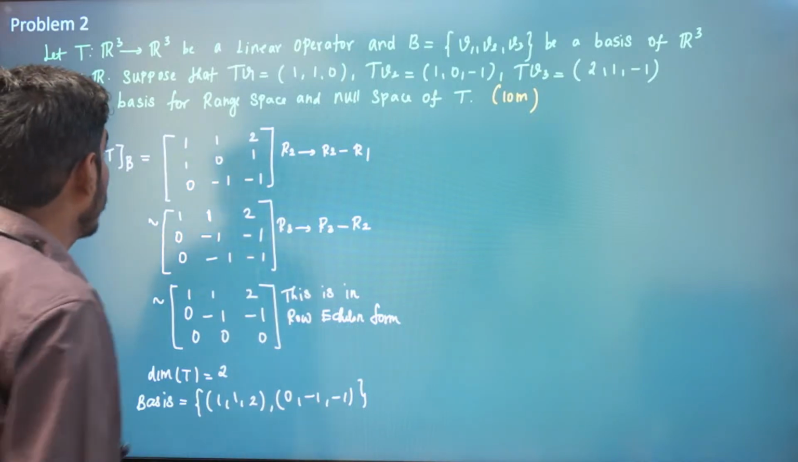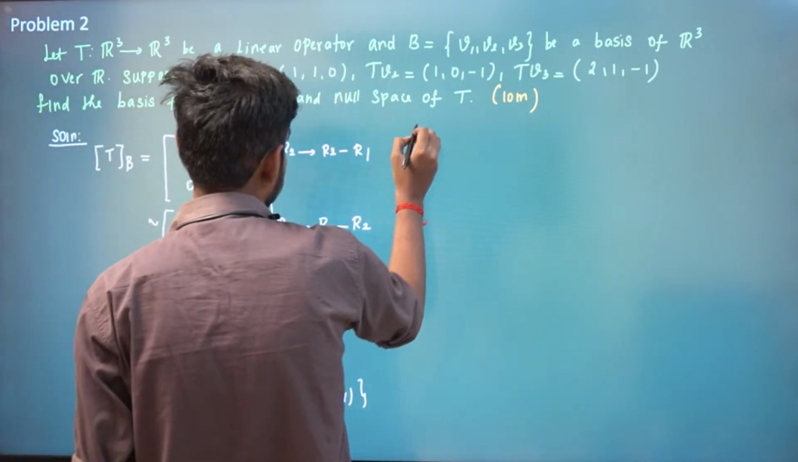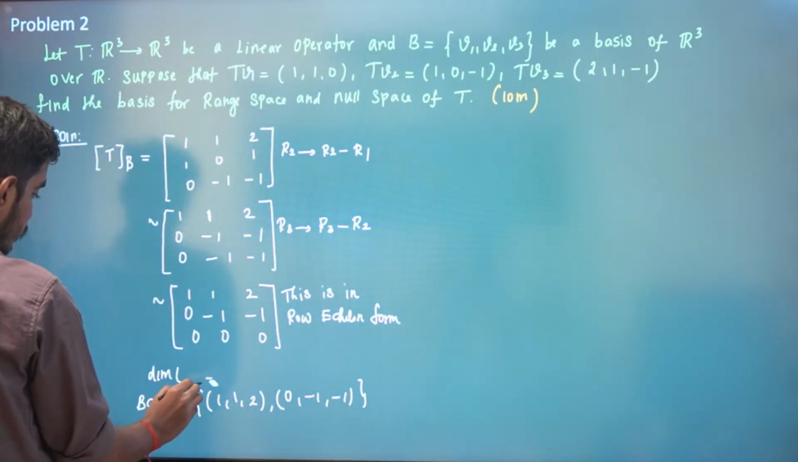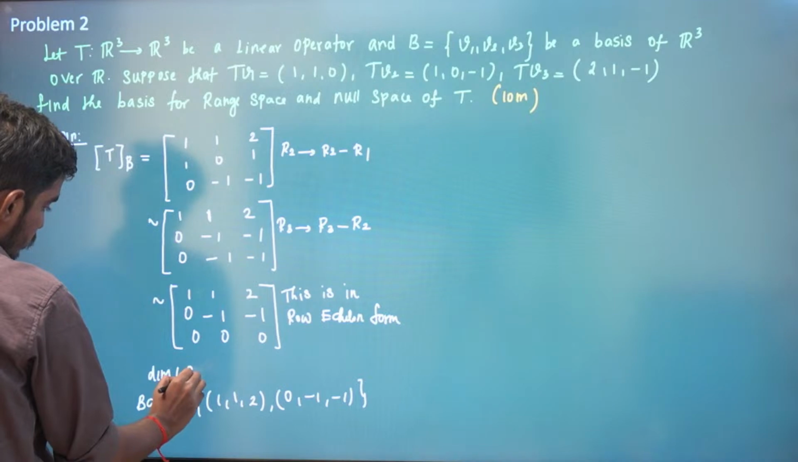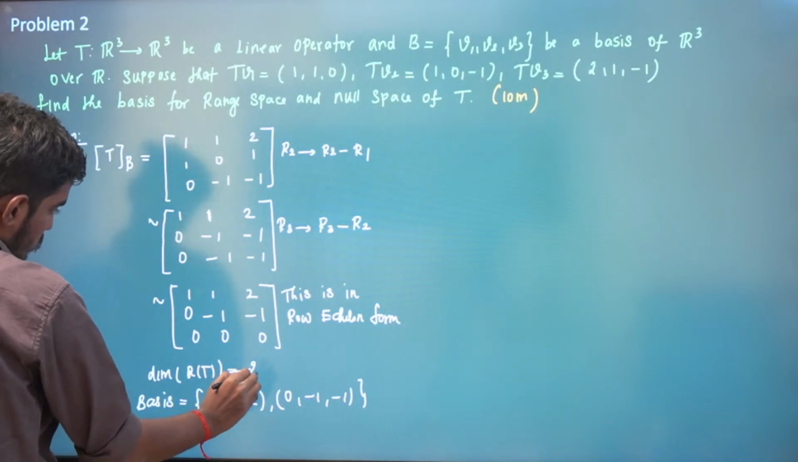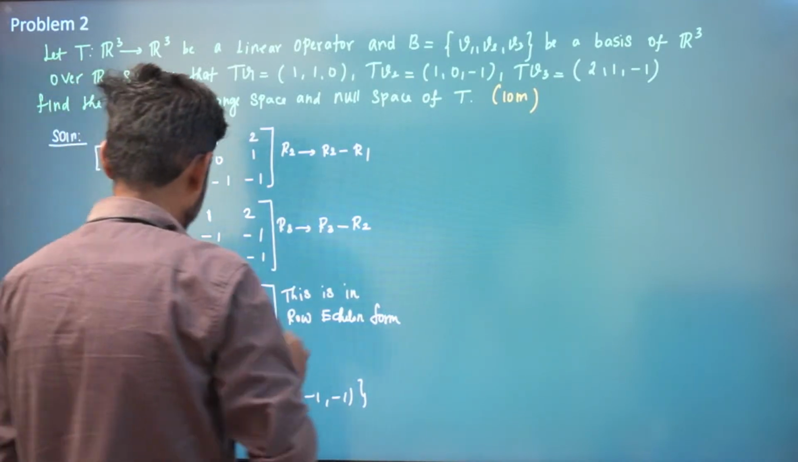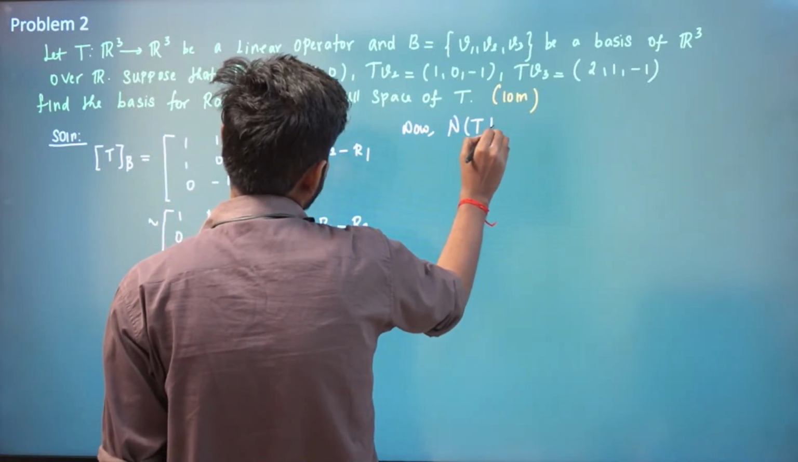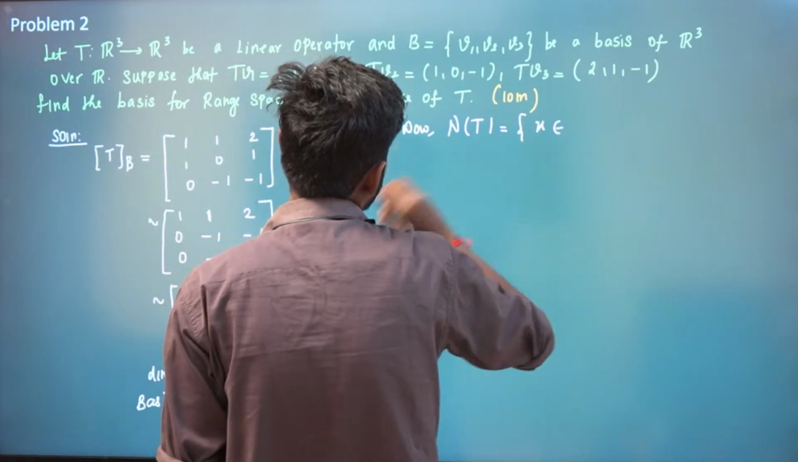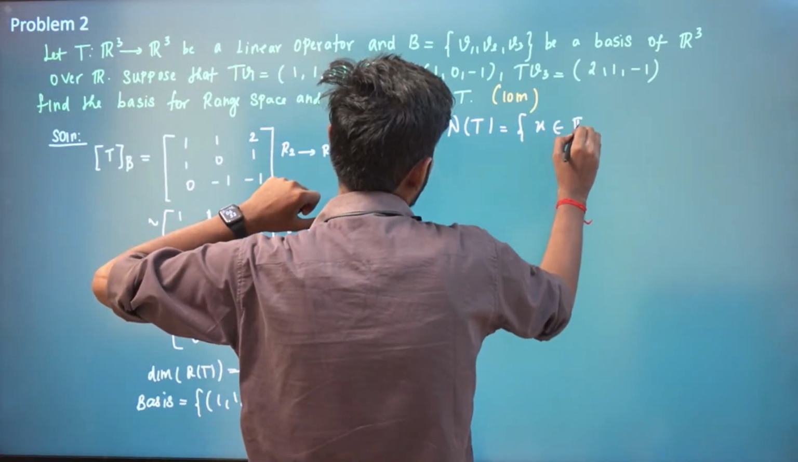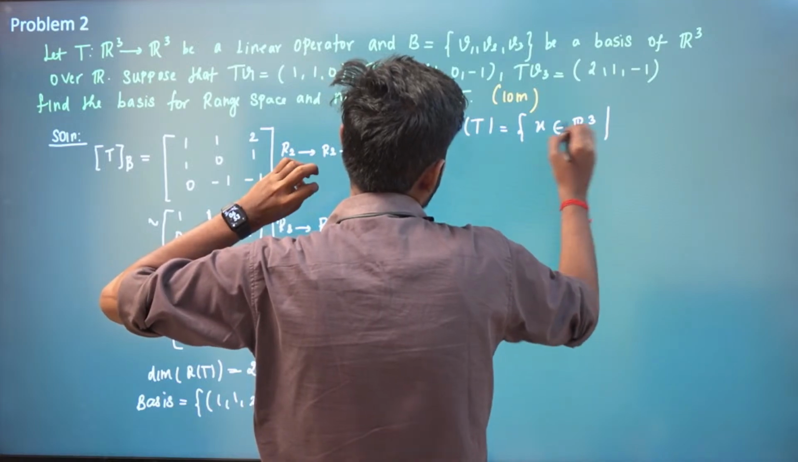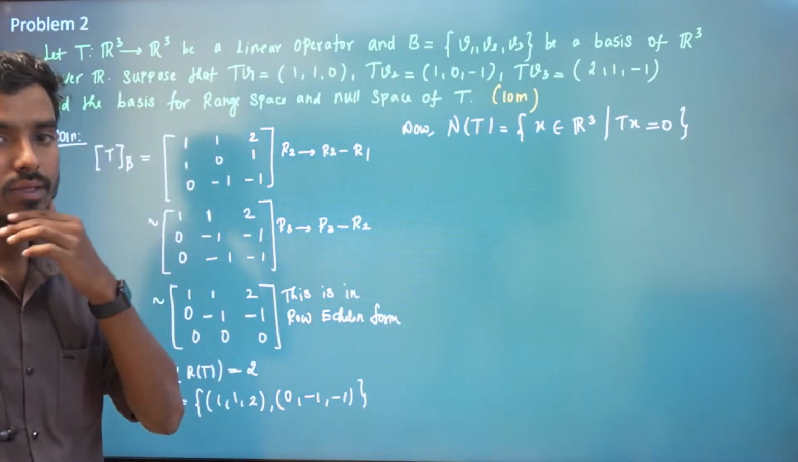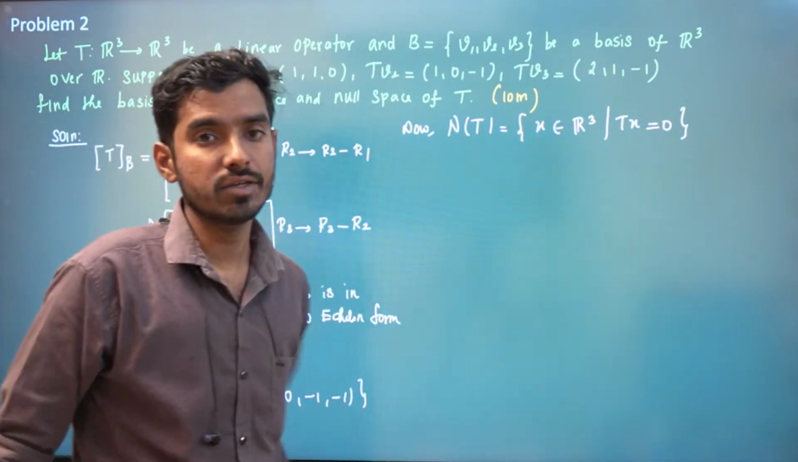Now we will find the null space of T. So what is the null space of T? You collect all those vectors in the domain R3 such that Tx is equal to 0, right? You collect all those x such that Tx is equal to 0.